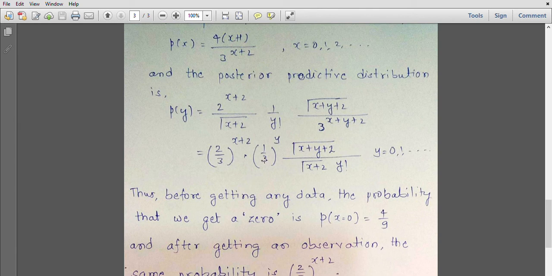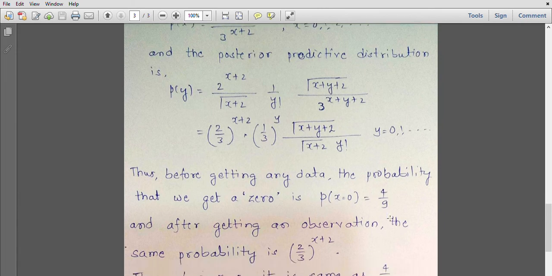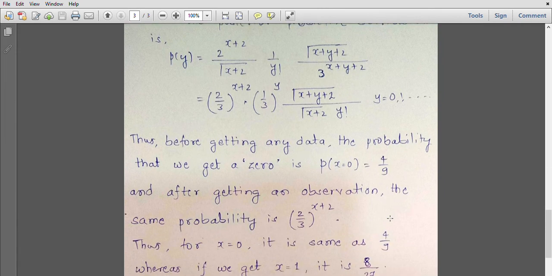So let us compute the probability of getting a 0 under the prior predictive distribution and the posterior predictive distribution. If I follow the prior predictive distribution, then the probability that x equals 0 is 4/9. And if I follow the posterior predictive distribution, assuming that x equal to 0 has been observed, notice that to get the posterior predictive distribution, I have to have some value of x.